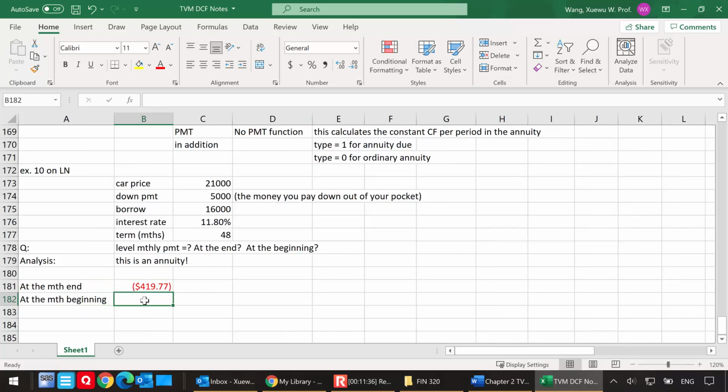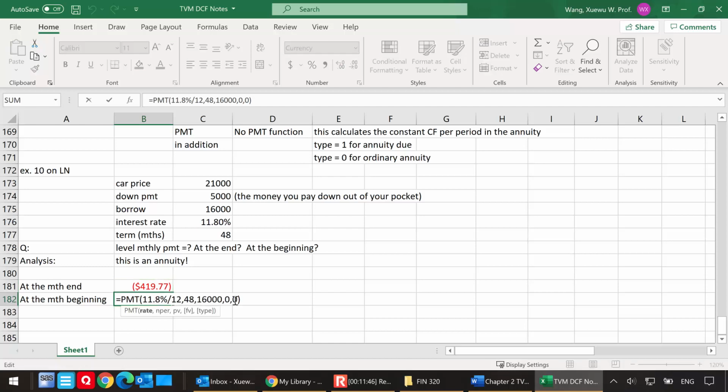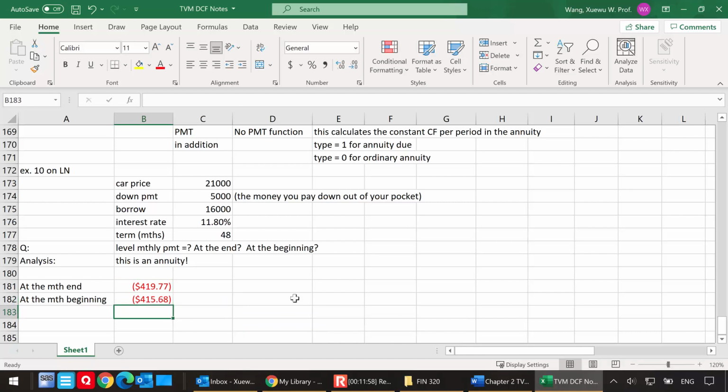Now I can ask, what is my equal monthly payment if I pay at the beginning? You might want to pause the video and think about how you can play with this Excel function. I'm going to copy this down here, and the only change I have to make is to change the last argument from 0 to 1, because now I'm dealing with an annuity due. If that's the case, you're going to pay $415.68. So this is very straightforward.